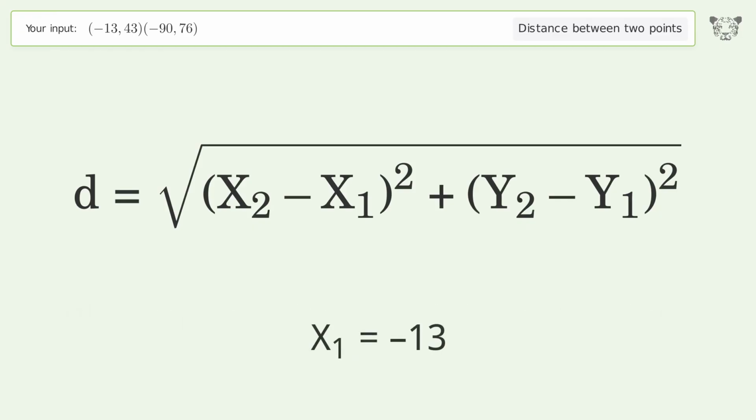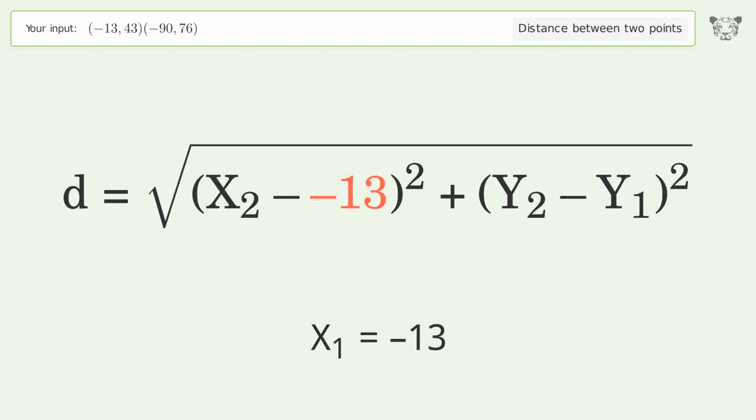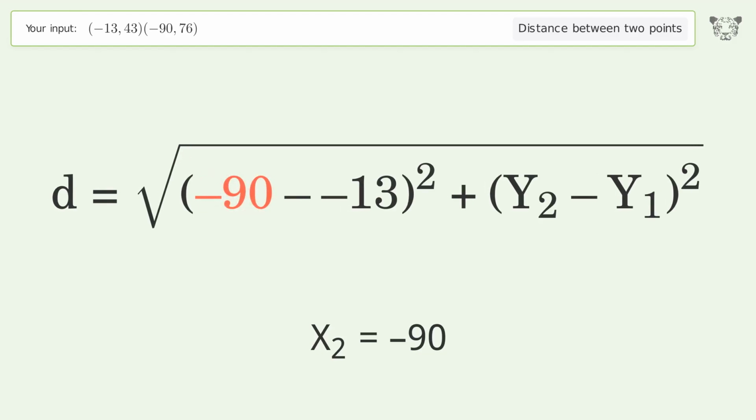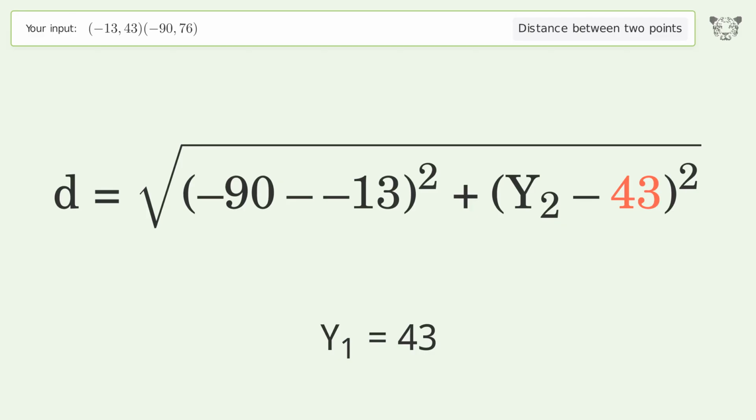x1 equals -13. x2 equals -90. y1 equals 43. y2 equals 76.